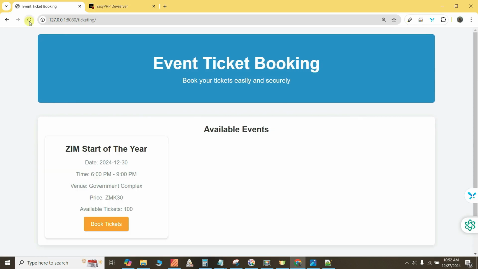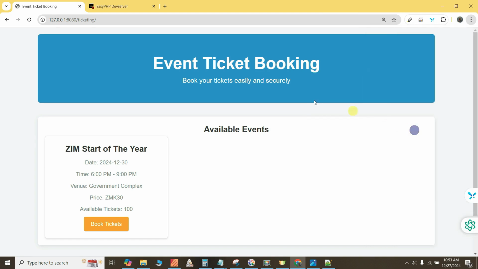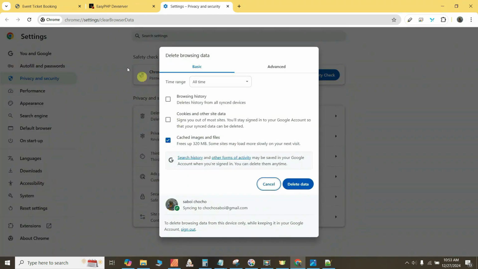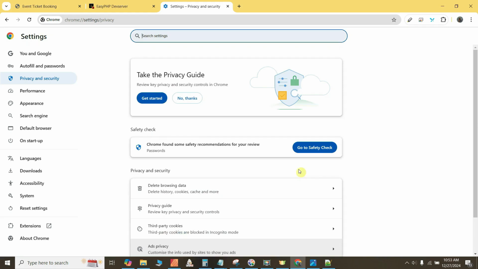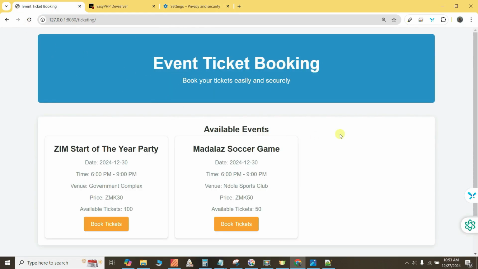So I keep on refreshing this because nothing's happened. All right, so I'm going to go to my settings. You need to sometimes ask the customer to clear their cache. So, clear browsing history right over there, and I'm going to clear that, clear data. All right, delete data. That's okay, part of the process. All right, cool, there it is. So the second event has now popped up.